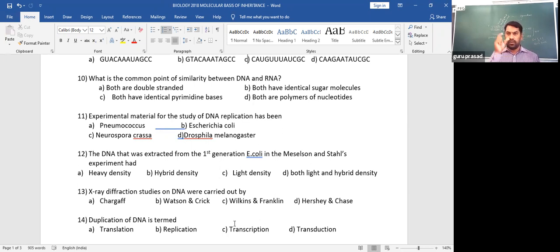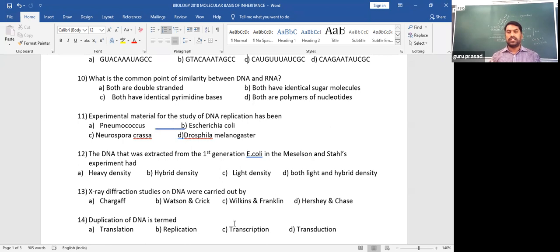That means when a new DNA forms from a parental DNA in the daughter DNA, the parental is the old, first generation, parental generation DNA. The next DNA that is formed in the daughter cells is the first generation DNA.